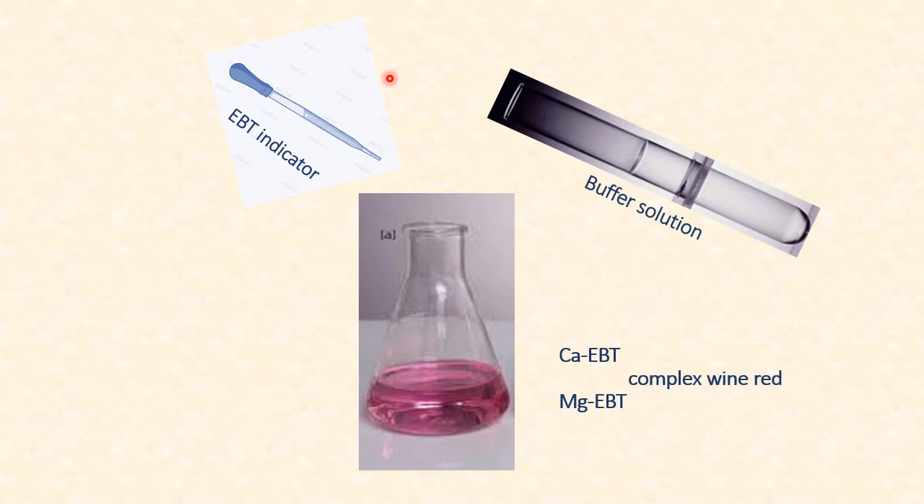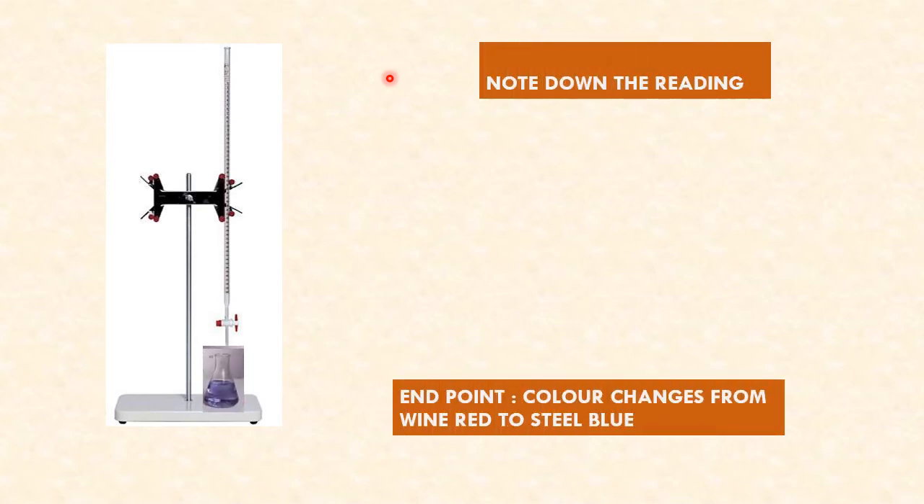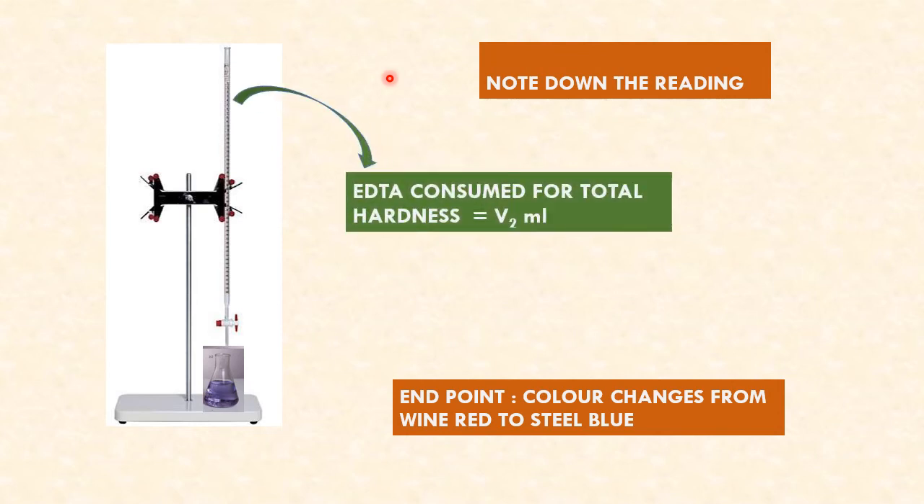This is because of the calcium EBT and magnesium EBT present in the sample water, which gives you a wine red color. Upon titrating with EDTA, it turns blue in color at the endpoint. Let the volume consumed by EDTA be V2 ml for total hardness.